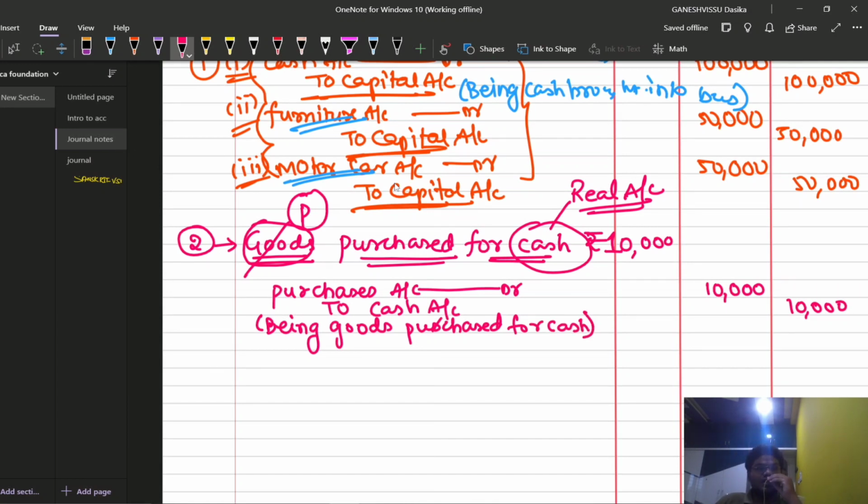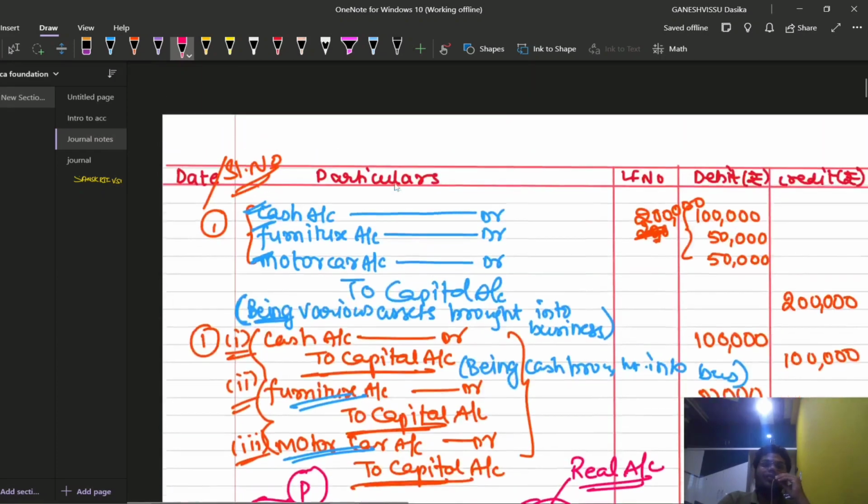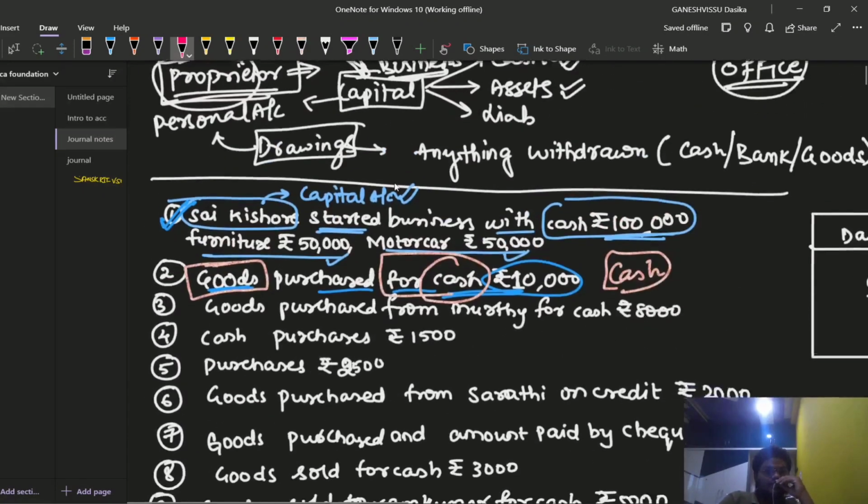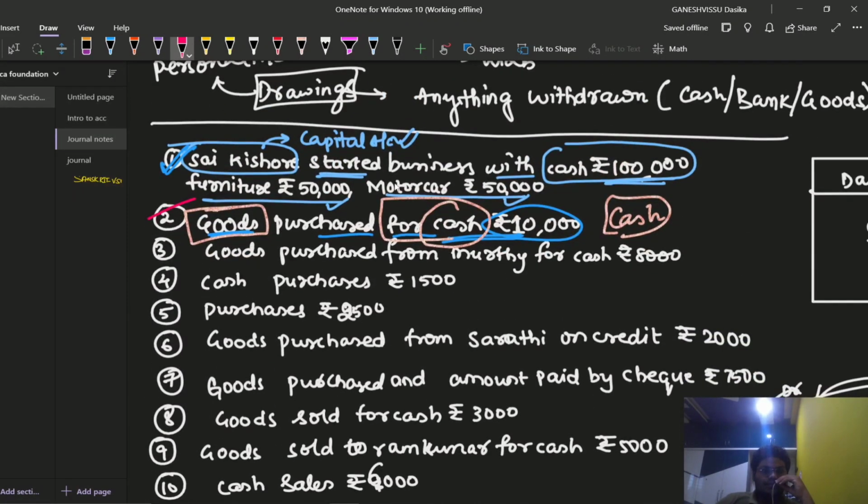Being goods purchased for cash. What is the third entry now? Let us see the third question. That means the third transaction. Second one completed now. Goods purchased from Murthy for cash, rupees 8,000. So the amount is 8,000. And also the goods have been purchased. That means goods are coming in.